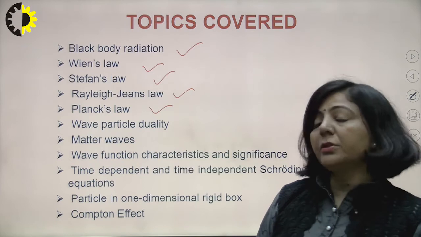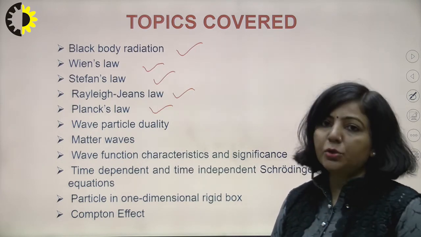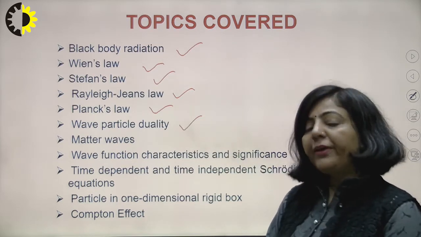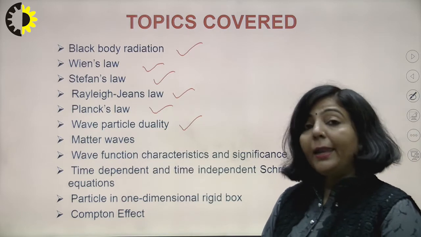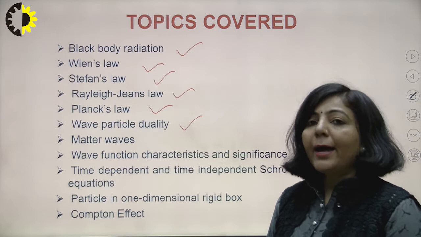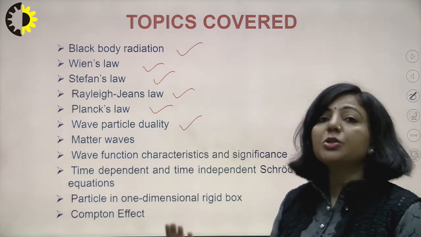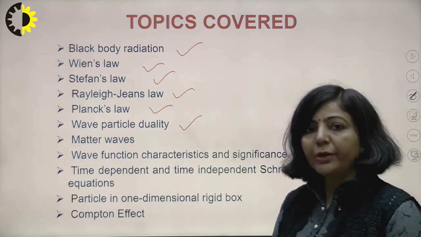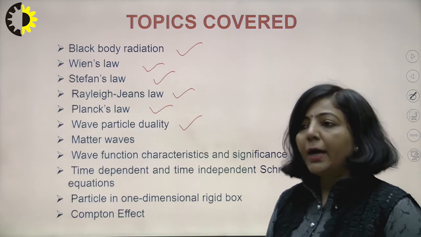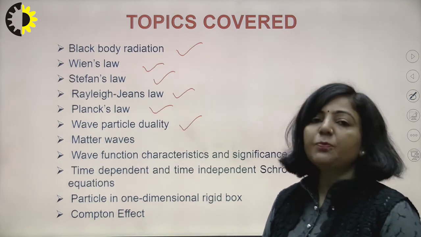In modern physics, we have the concept of wave particle duality. We have already discussed that light has dual nature: sometimes it shows particle nature and sometimes wave nature. Light can show interference, diffraction and polarization, so it has wave nature, and since light shows the photoelectric effect and Compton effect, only when you consider light as a particle can you explain these phenomena.